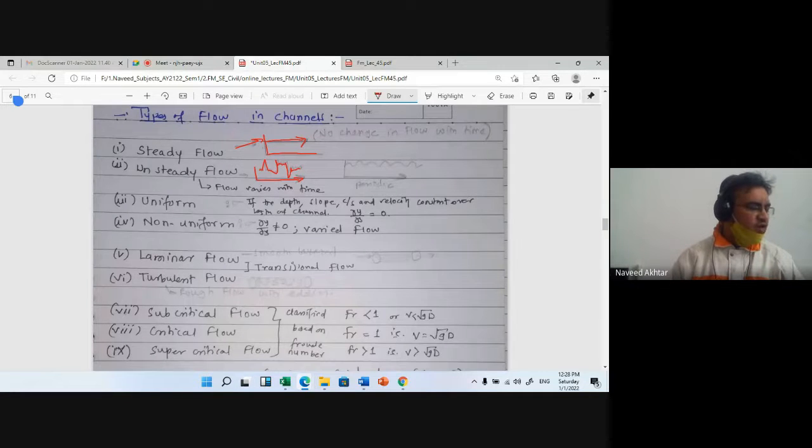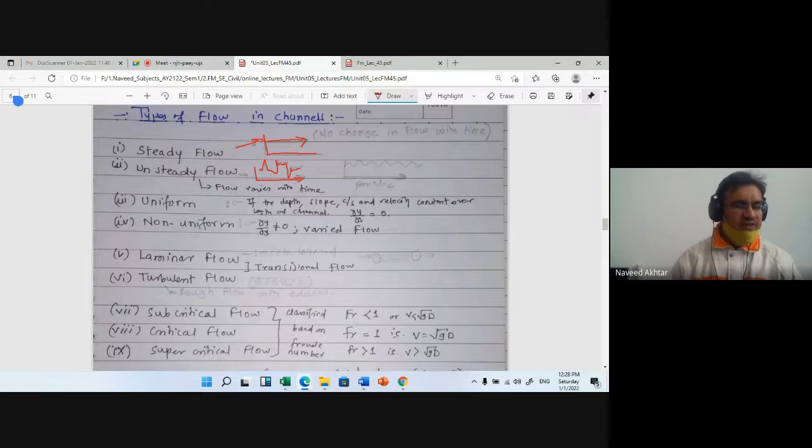Then the varied flow is also divided into two more types, that is the gradually varied flow and the rapidly varied flow. In gradually varied flow, the depth of flow changes gradually along the length.